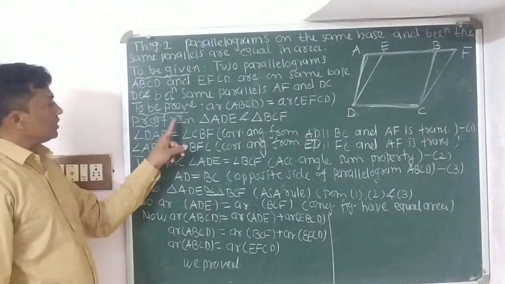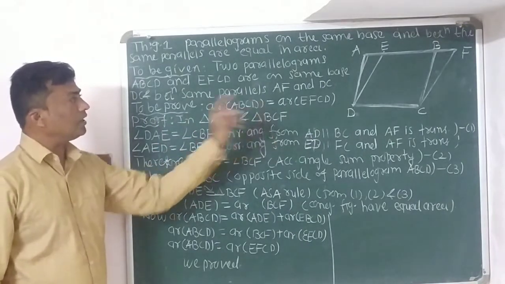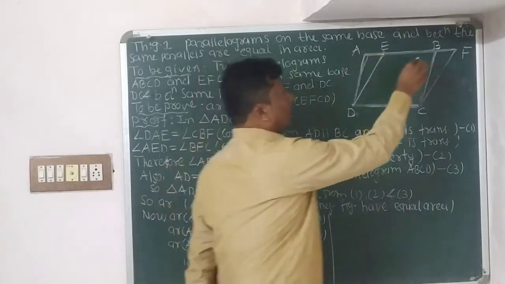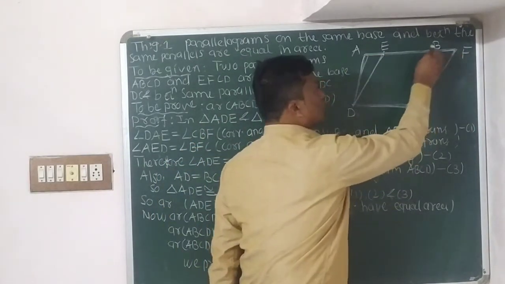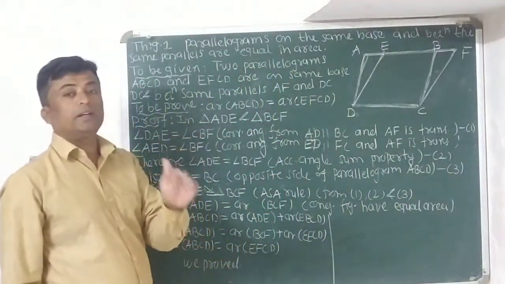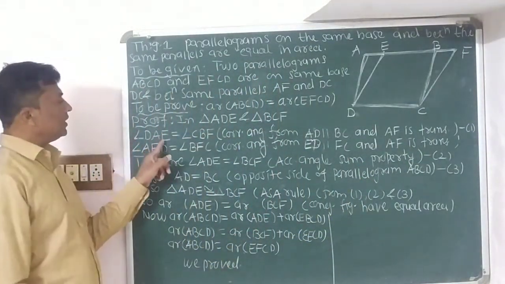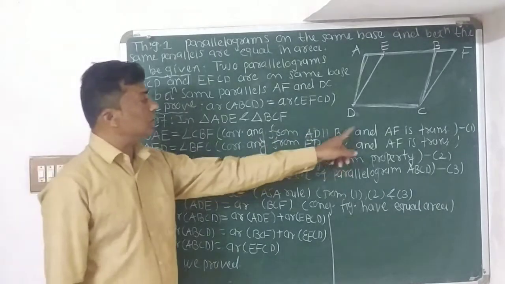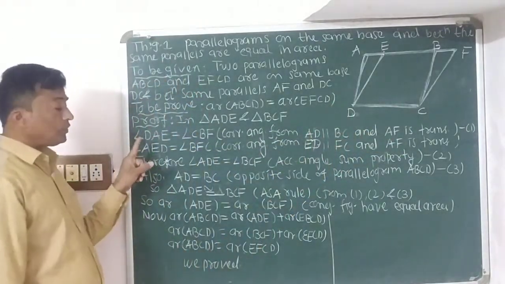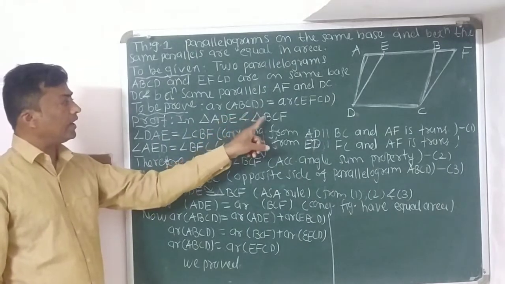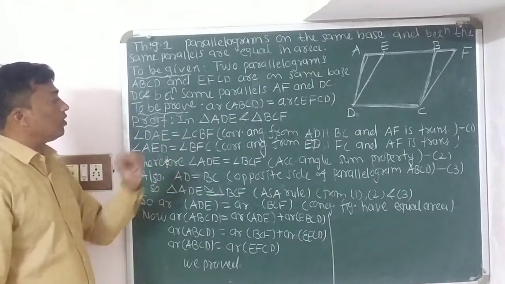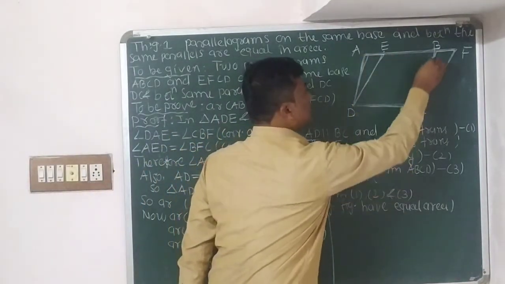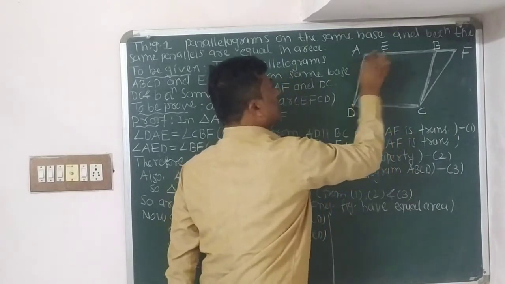Now, proof. Now see children, in triangle ADE and triangle BCF, this is the triangle ADE and this is the triangle BCF. So, in triangle ADE and triangle BCF, first, angle DAE is equal to angle CBF, corresponding angles from AD parallel to BC and AF is the transversal. So, in triangle ADE and triangle BCF, angle DAE is equal to angle CBF, means these both angles are equal.